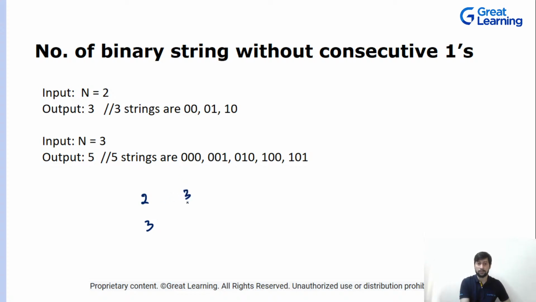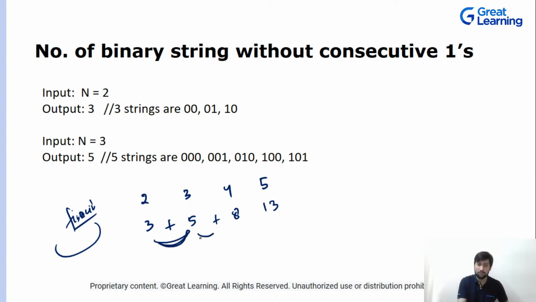When n equals 3, your answer is 5. When n equals 4, your answer is 8. If n equals 5, you will have the answer 13. So if you observe carefully, this is something that we already covered. What is that? This is nothing but your Fibonacci series, right? You are adding these two up, you get this value. You are adding these two, you get this value. You are adding these two, you get this value.